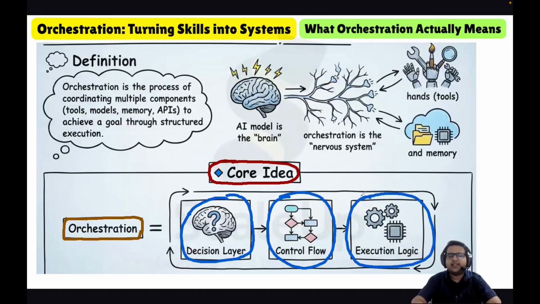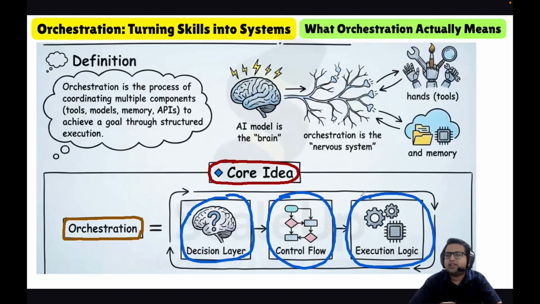The large language model will receive the input query, decode the intent, and based on the intent, based on the goal to be achieved, it will make a plan. So the decision layer is all about making the plan, reasoning and planning. In orchestration, we start with reasoning and planning.